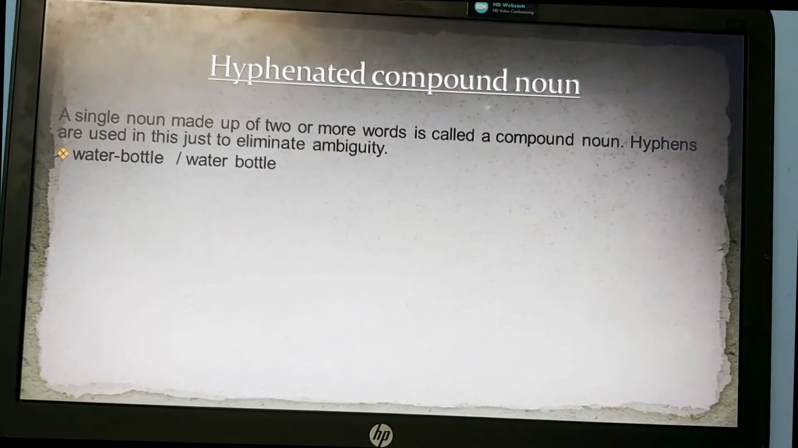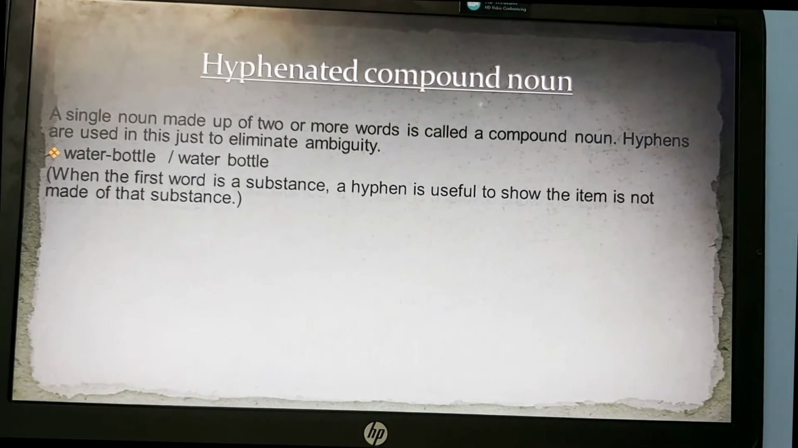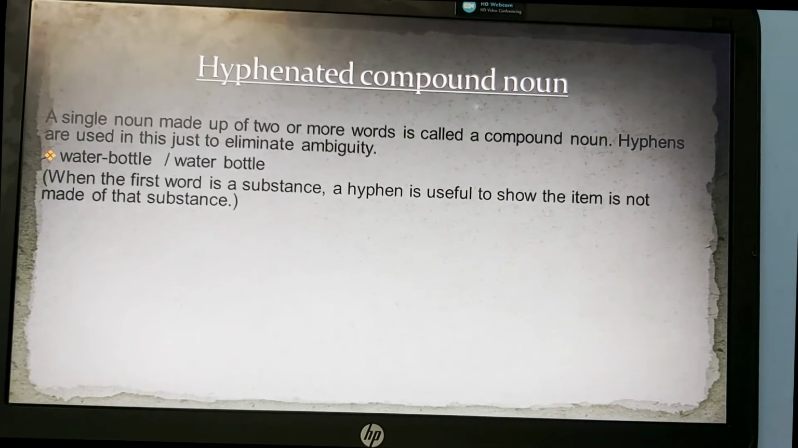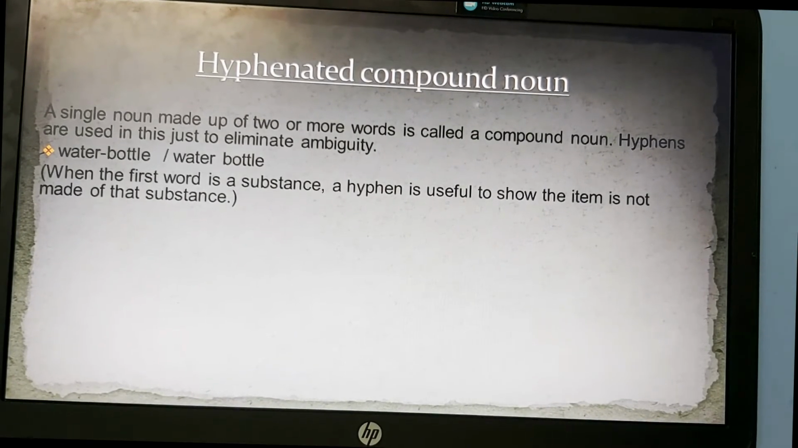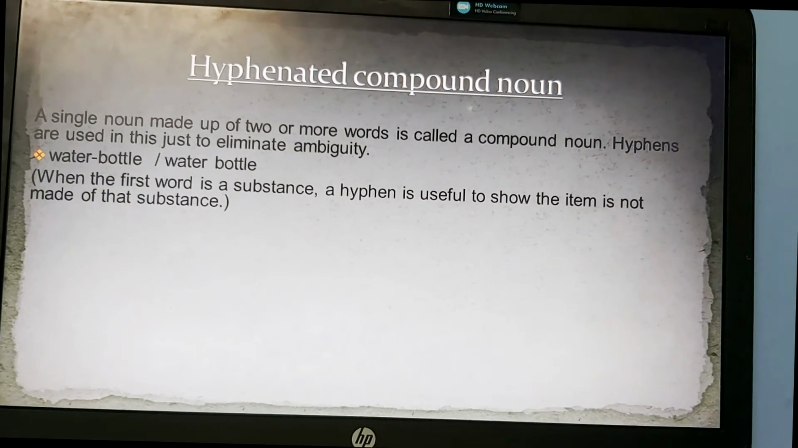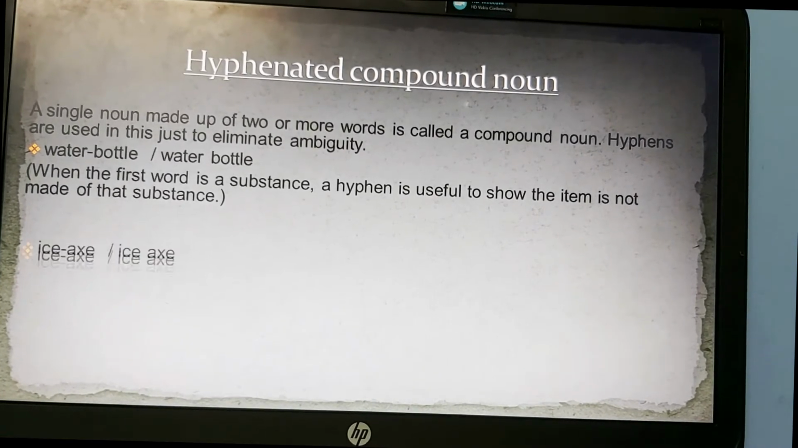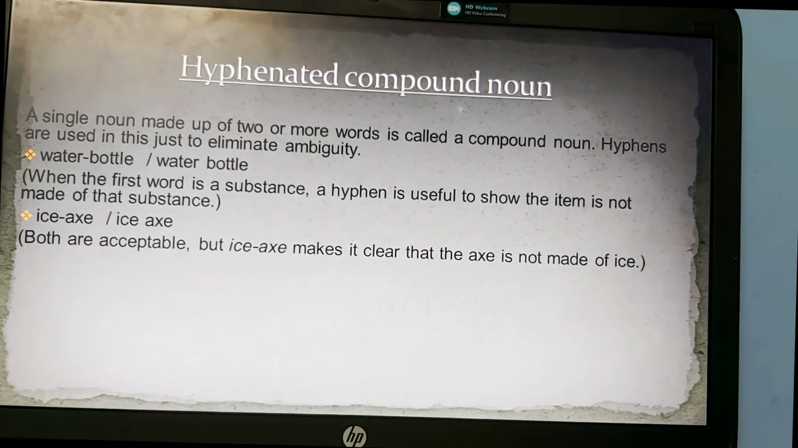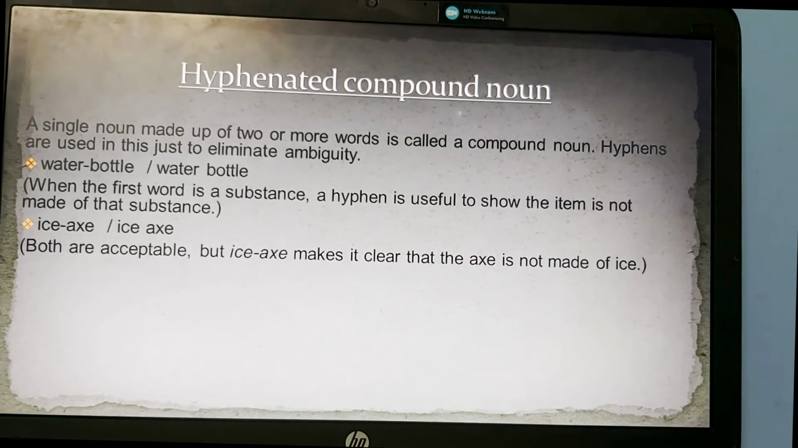Next we have water-bottle. If we add a hyphen to water-bottle, it is helpful to know that the item is not made up of that substance. The bottle is not made up of water. It is a water-bottle, meaning a bottle which contains water. So the hyphen makes the expression clear. Next we have ice-axe. Both are acceptable, but ice-axe makes it clear that the axe is not made up of ice. It is used for ice but not made up of ice.